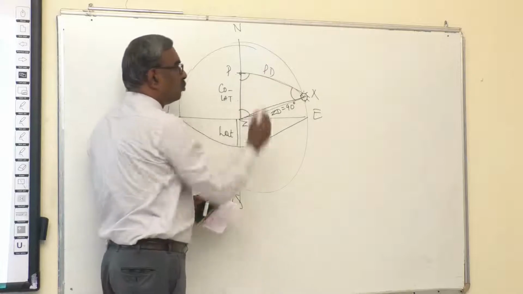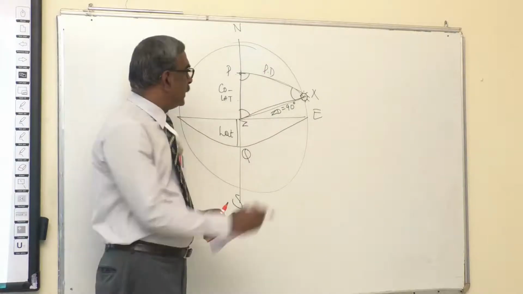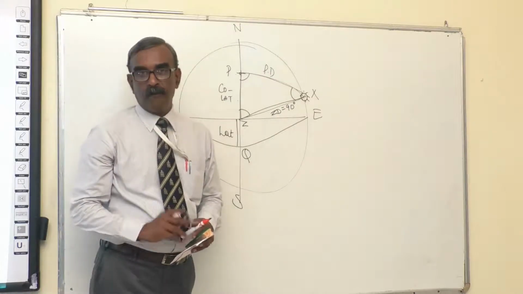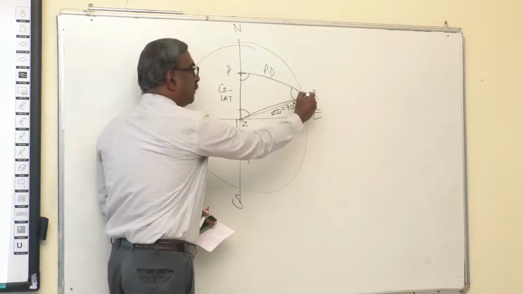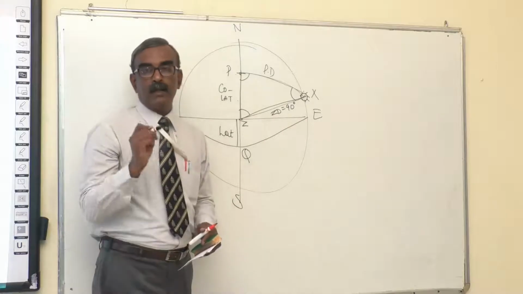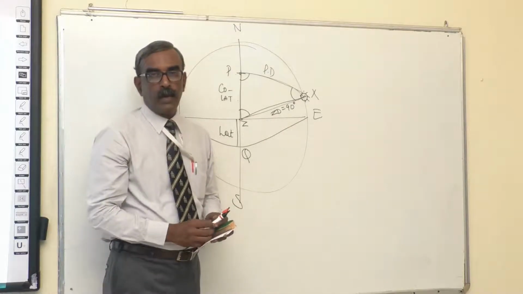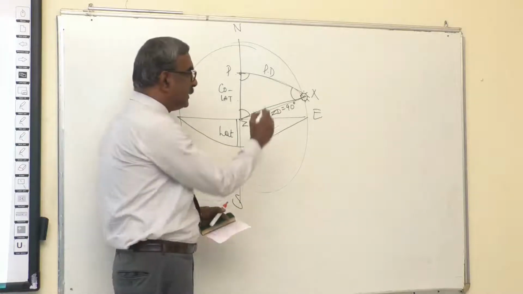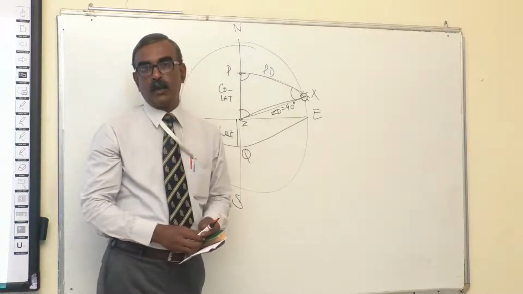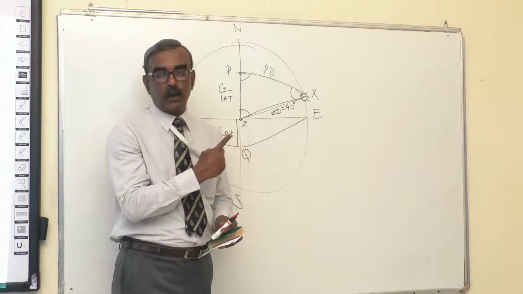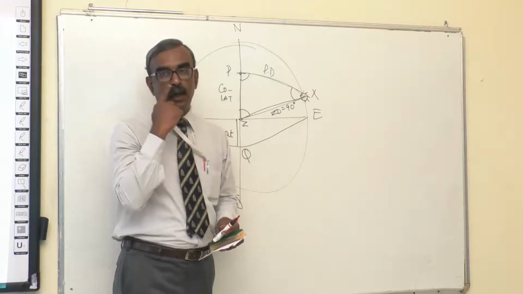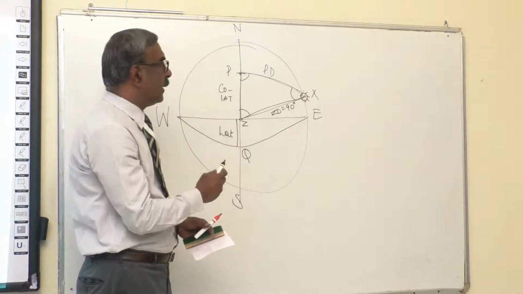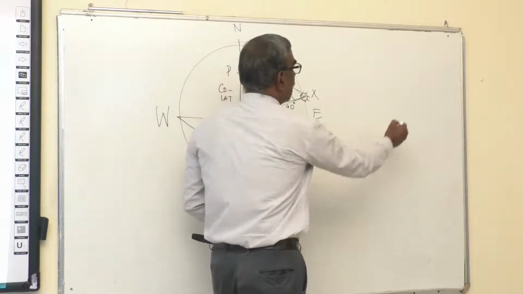The other 2 sides, that is co-latitude and polar distance, are less than 90 degrees. Whereas zenith distance between Z to X, when the altitude of the sun is 0 at theoretical sunrise, is 90 degrees. So since we have one side equal to 90 degrees, we have to use the Napier rule, which is applicable for a quadrantal spherical triangle. So what happens? The Napier rule. Let us look at it.